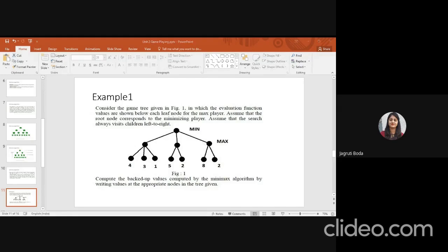What is the answer of this example? Try this example in your book. First, this layer has a maximizing value. The lower node contains 3 children: 4, 3, and 1. So this layer is maximizing. What is the value of this node?